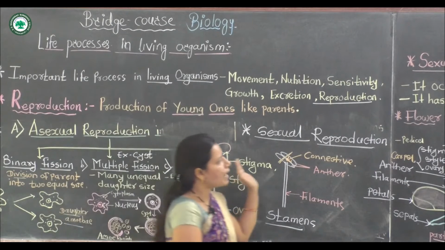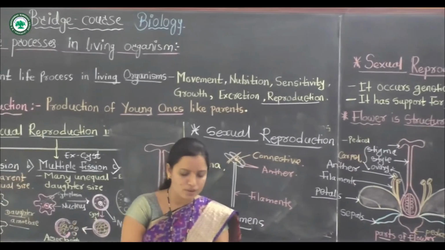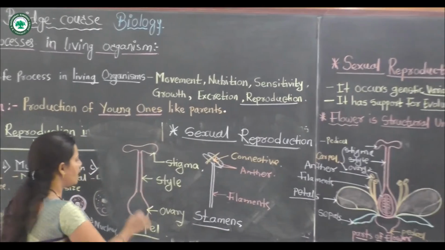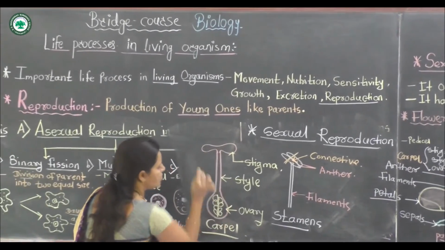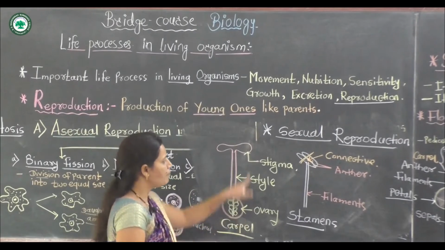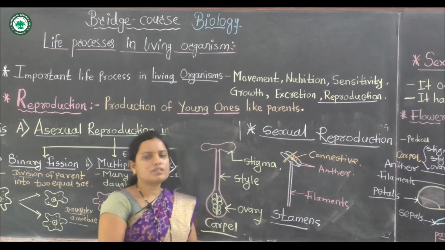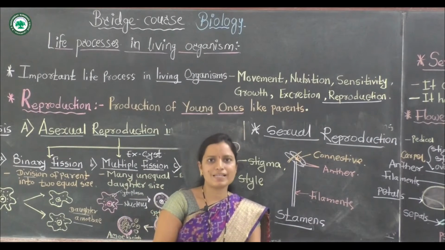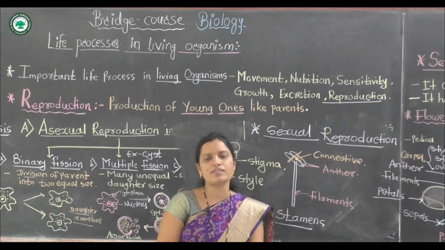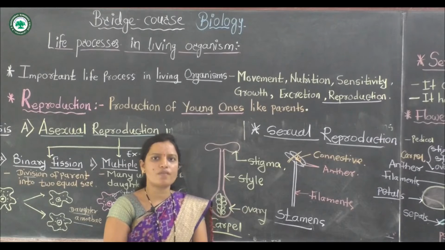You know the central part is the gynoecium. Individually this gynoecium is called the carpel, and inside the carpel ovules are present. This is the structure of the carpel, and it is the female reproductive whorl of flowers. This flower is divided into 4 whorls: calyx and corolla are the accessory whorls, and androecium and gynoecium are the essential whorls of the flower.